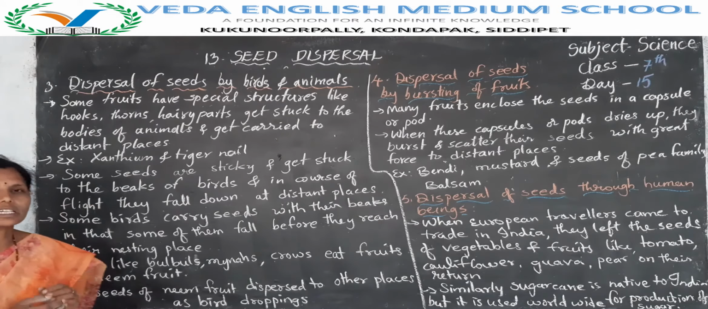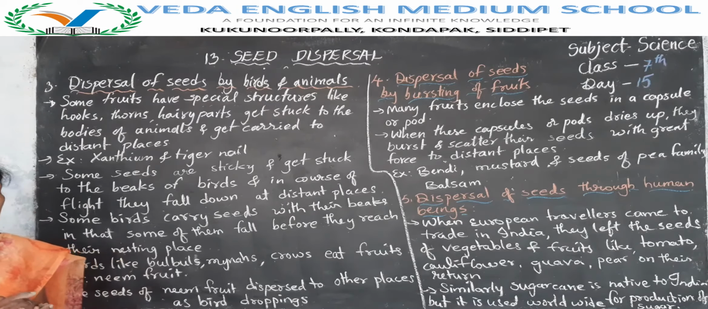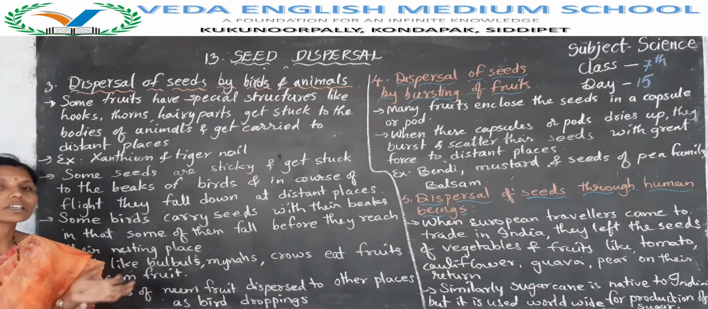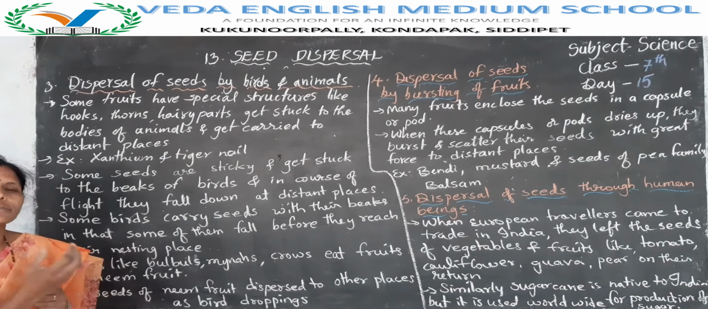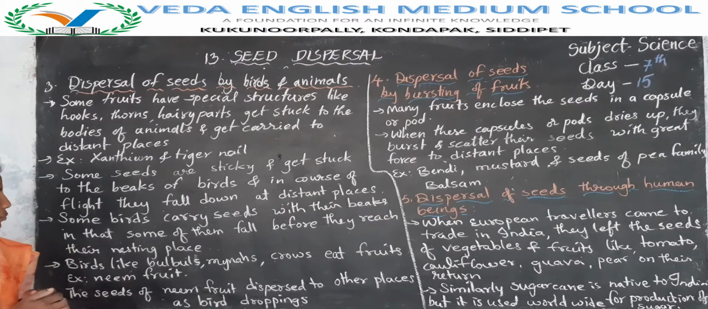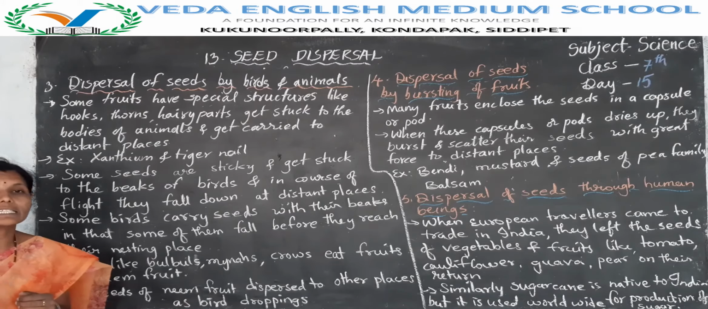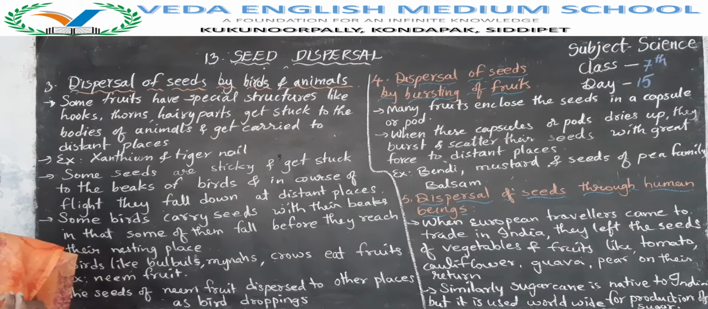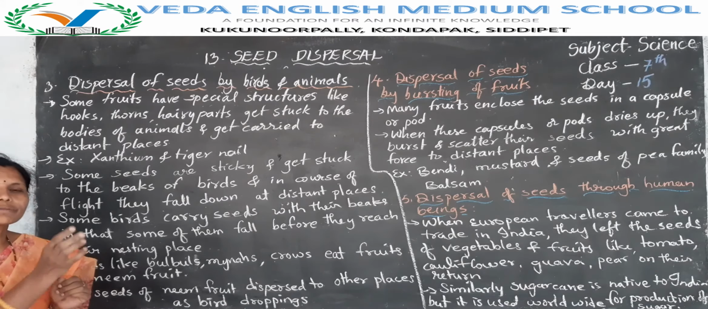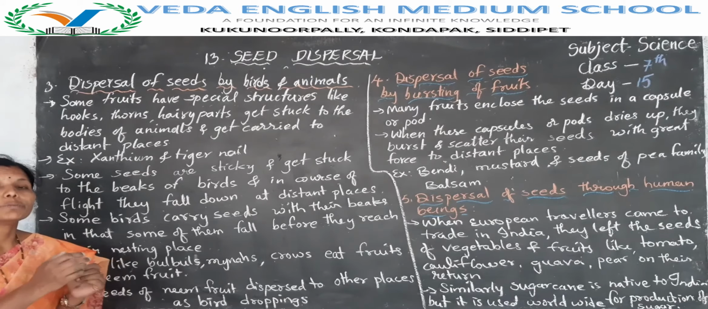And some seeds are sticky. So they get stuck to the beaks of the birds. So while flying, these seeds fall down on the ground at distant places. And some birds carry seeds with the help of their beaks. In that, some of them fall on the ground before reaching their